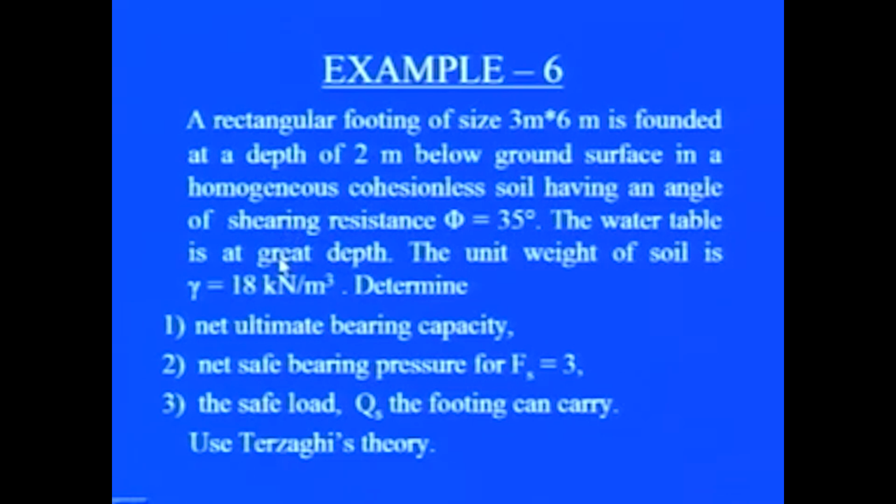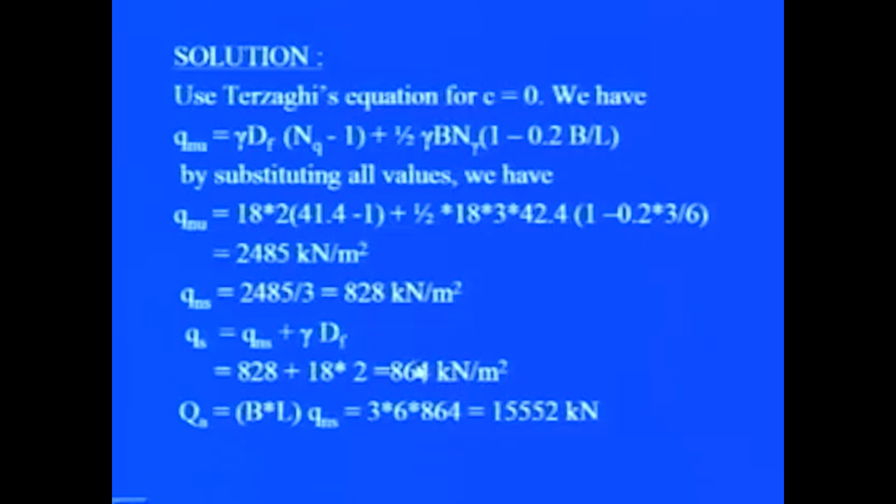The water table is at great depth. The unit weight of soil is 18 kilonewton per meter cube. We have to determine net ultimate bearing capacity, net safe bearing pressure for factor of safety equal to 3, and the safe load Qs the footing can carry. Now, again use Terzaghi theory.